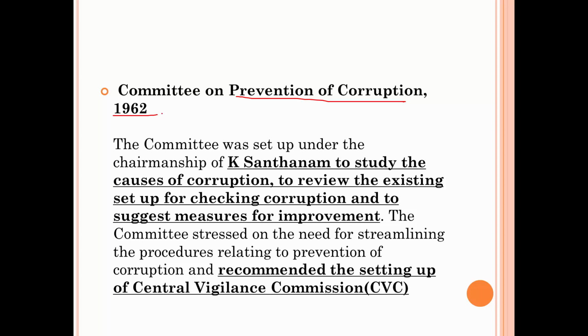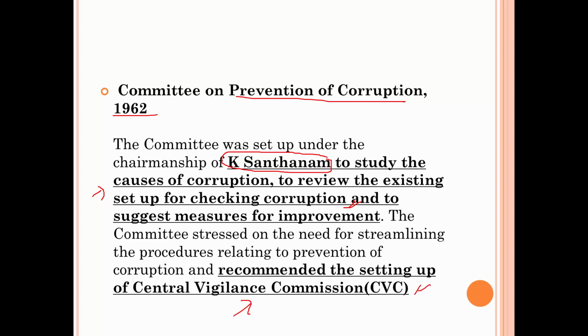This is a very important committee, also very popular. It was chaired by K. Santhanam, so it is also known as Santhanam Committee, and he gave several recommendations for stopping corruption, what were the causes of the corruption, and later he suggested many measures for improvement.